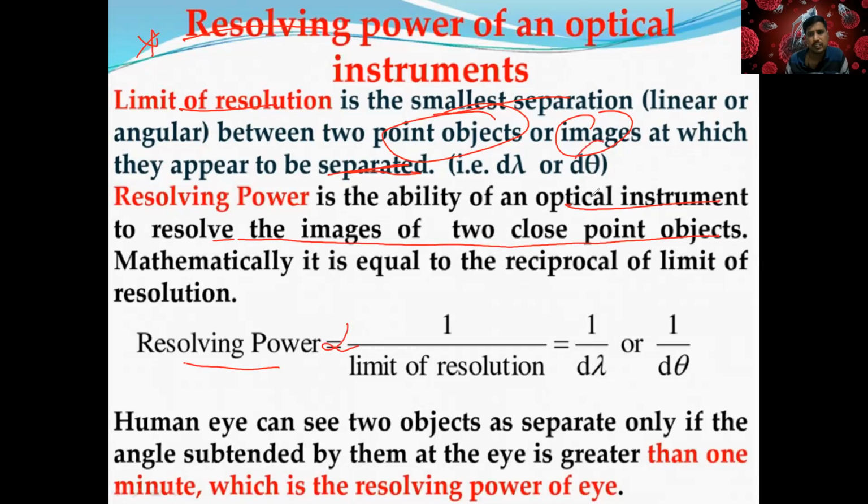The limit of resolution could be d lambda by dt. Our eye also can see 2 objects separately, which is the resolving power of our eye. So resolving power of any instrument is nothing but the ability to separate the images clearly with your eye or instrument. It can be the eye, it can be microscopes, it can be anything: electron microscope, transmission microscope, optical microscope.